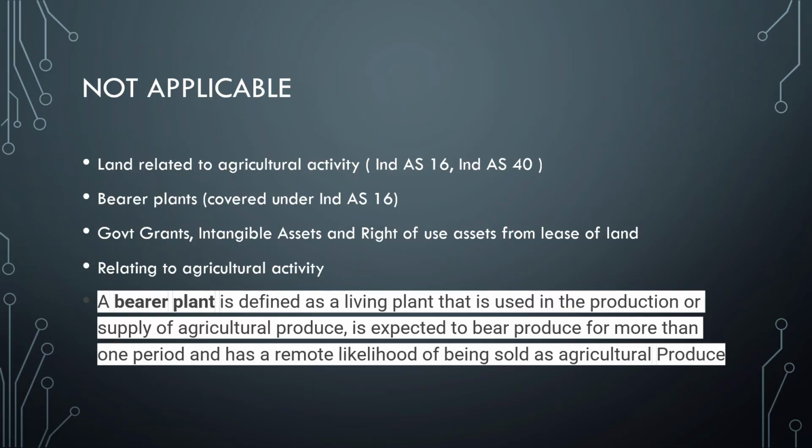And to which items won't this standard apply? Ind AS 41 won't apply to agricultural activity over land and bearer plants. A bearer plant is a living plant that is used in the production or supply of agricultural produce, and it is not likely to be sold as agricultural produce. That is why a bearer plant is excluded from Ind AS 41, but it is covered under Ind AS 16. And government grants, intangibles, and typically all other items covered under their respective standards won't get covered under Ind AS 41.